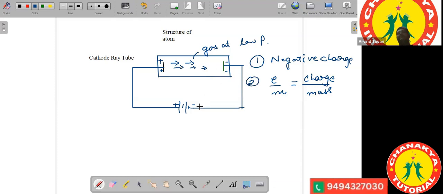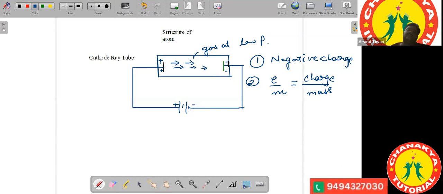So these negative charges are coming from the atom, from the electrode. Obviously some particles are coming, so the atom must have these negative charges in it. All matter appears neutral, so the atom is overall neutral.